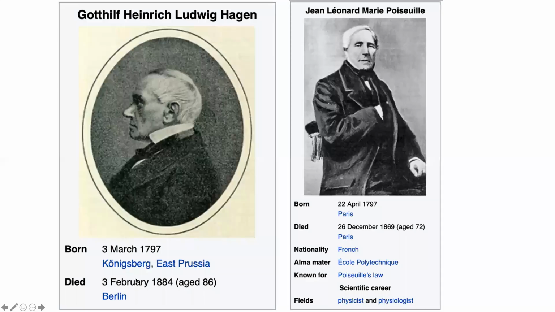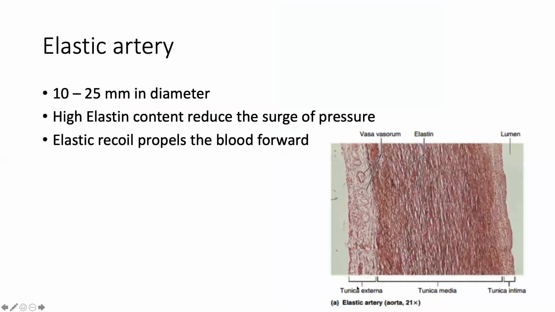Poiseuille was a French scientist who described this law. So the elastic artery, the best example is the aorta. Their diameter is 10 to 25 millimeters. They have high elastin content in their tunica media, and it helps with the pressure surge because they are elastic and expansile, and their diameter is large, and therefore they absorb the impact and do not put too much pressure on the left ventricle.